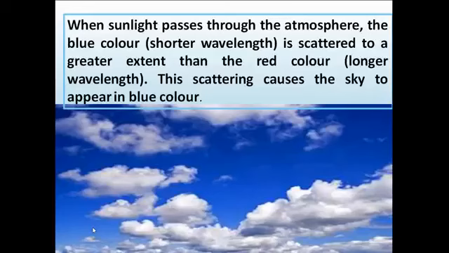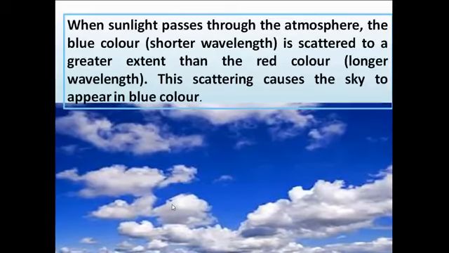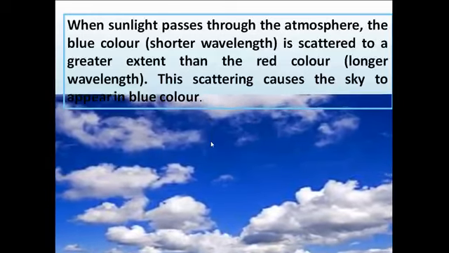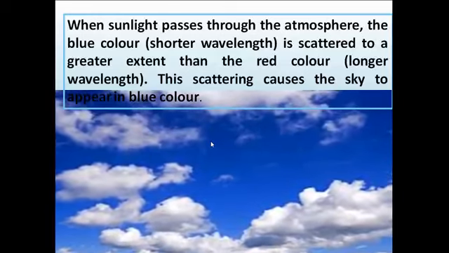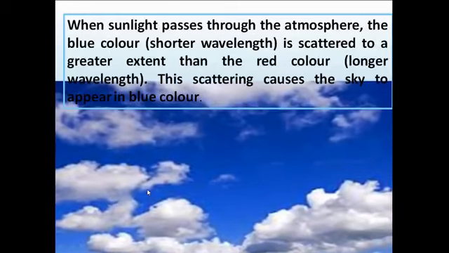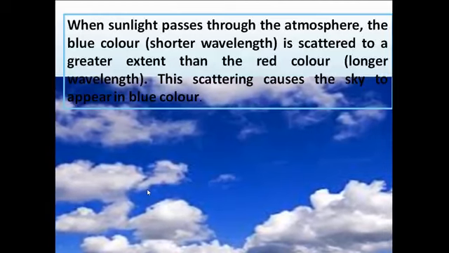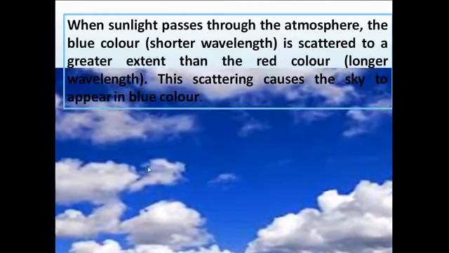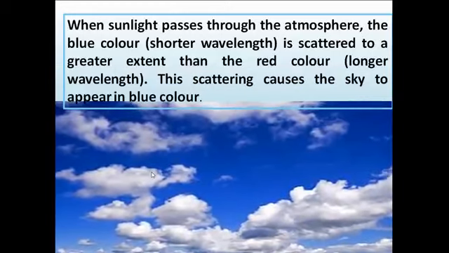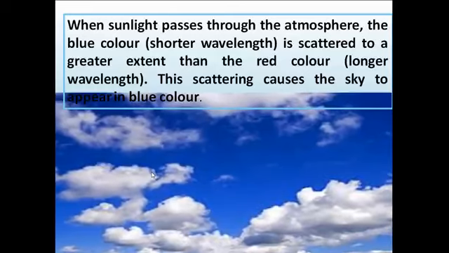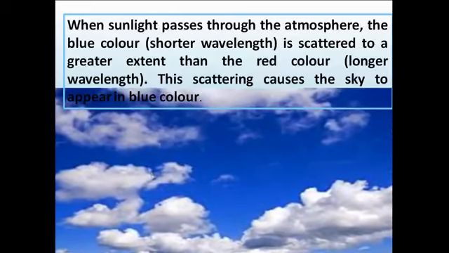Let me explain why the sky appears blue. When sunlight passes through the atmosphere, the blue color is scattered to a greater extent than the red color. Red color possesses a longer wavelength, but blue color possesses a shorter wavelength, and this scattering causes the sky to appear blue. I'll repeat once again. When sunlight passes through the atmosphere, the blue color is scattered to a greater extent than the red color, and hence the sky appears blue.